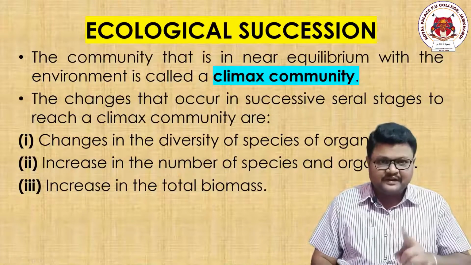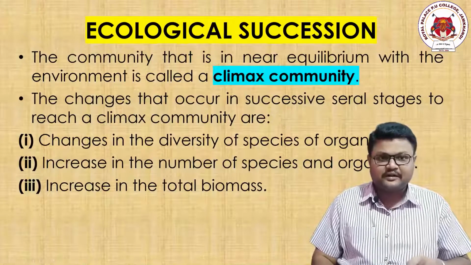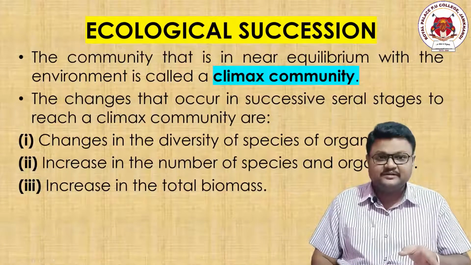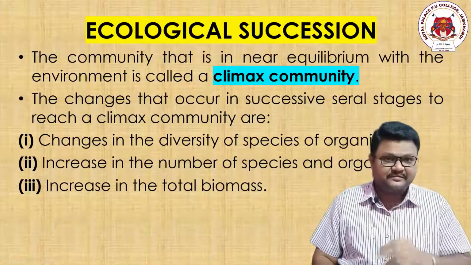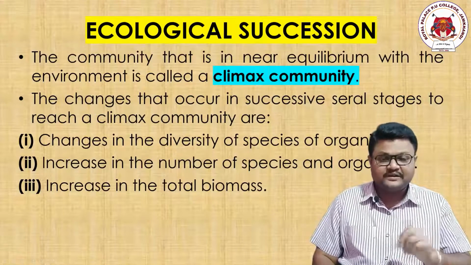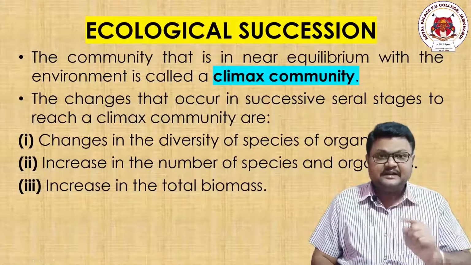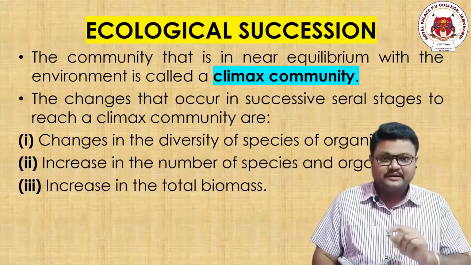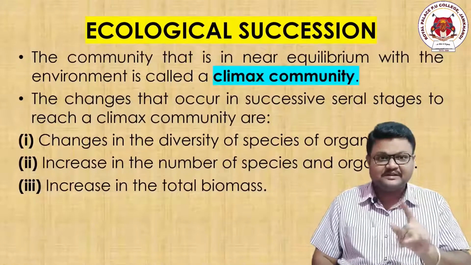If that is dependent on some other organism, it means that other organism's family or population is also increasing, and if that family is dependent on some more organisms, they are also increasing in their population size. So if a community contains 4 to 5 different species, then the increase in the number of population of those species gives us the increase in the number of populations of that community.